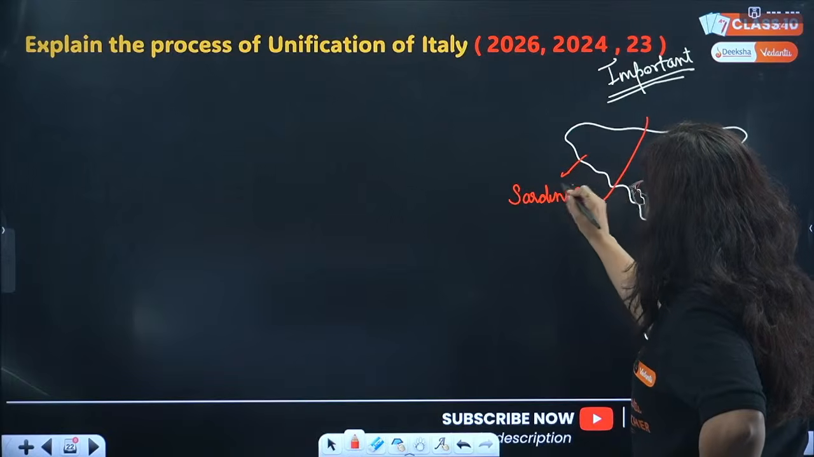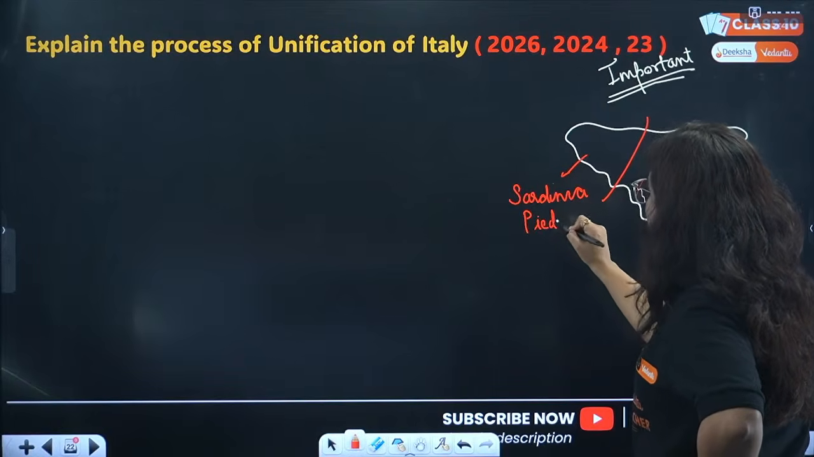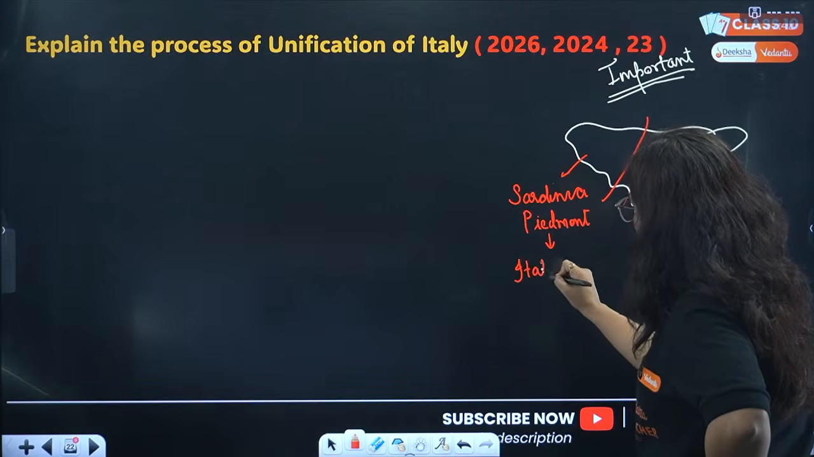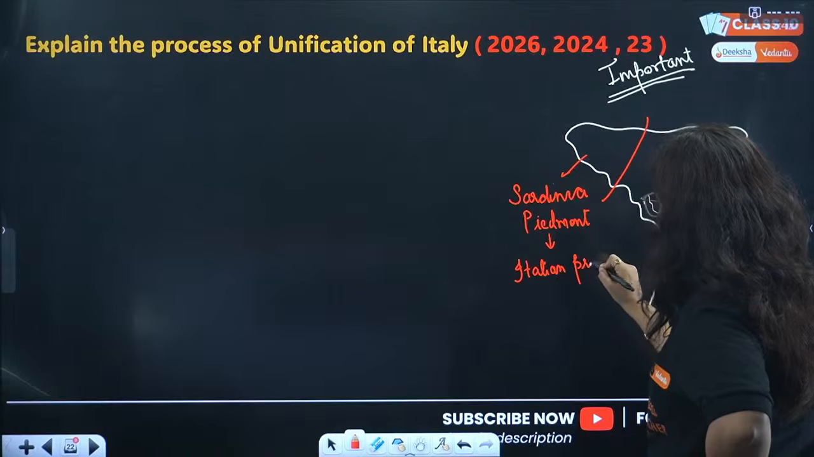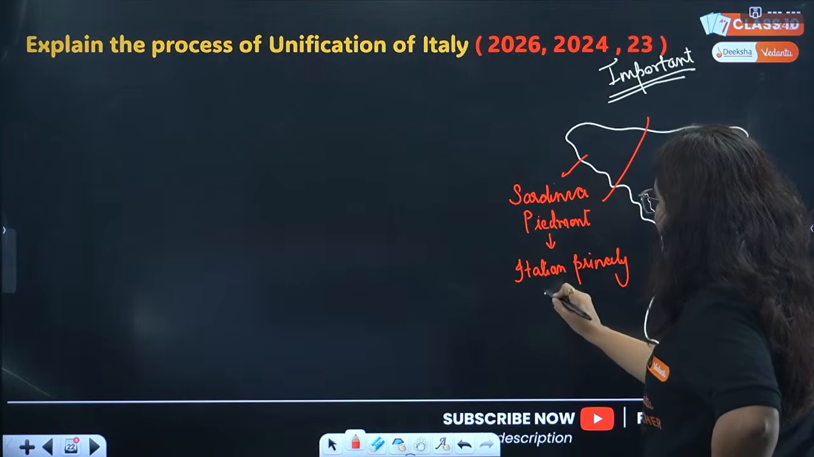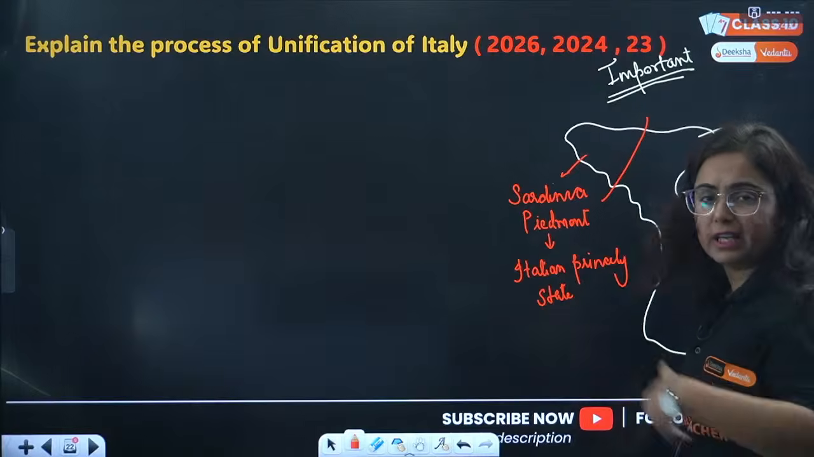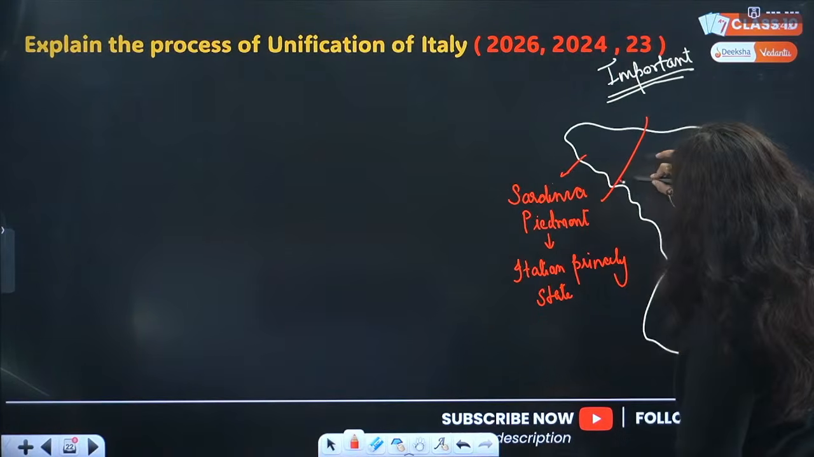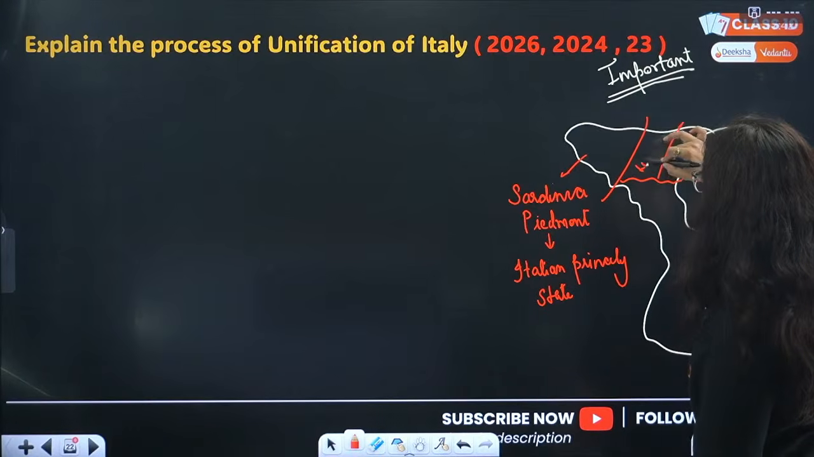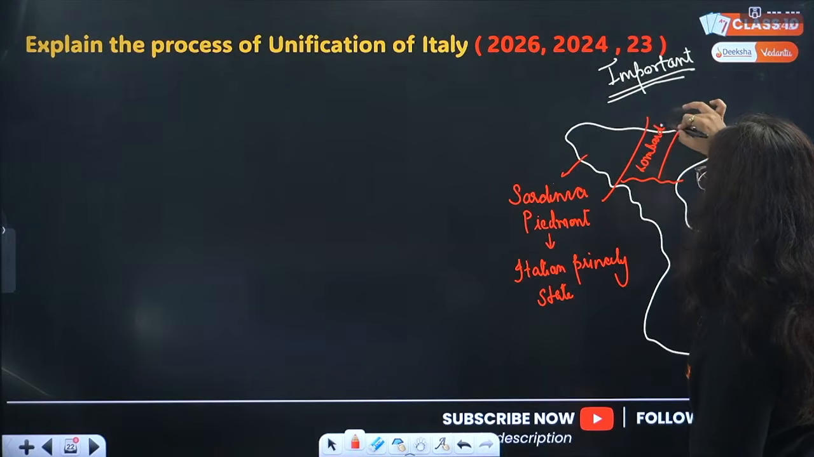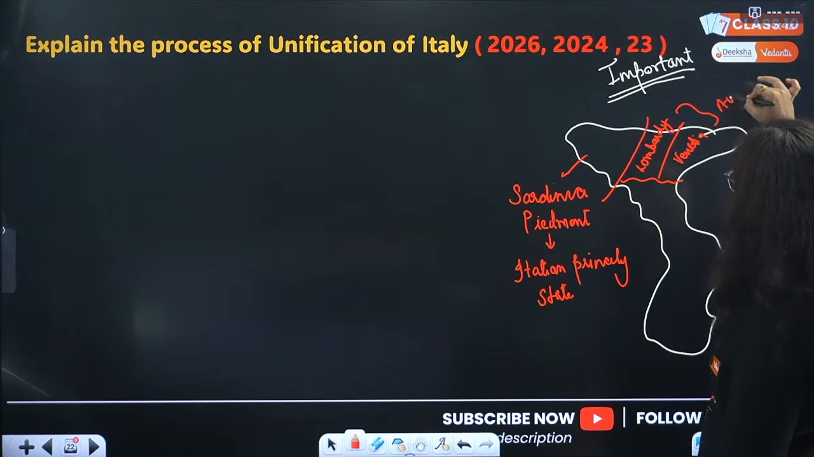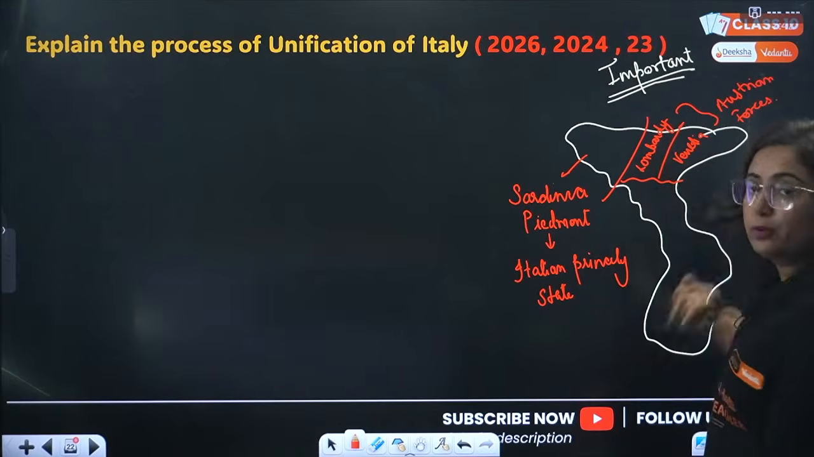Sardinia Piedmont. This region was ruled by Italian princely states. That means a ruler, and the ruler was Victor Emmanuel II. Now, if we see other territories, there was Lombardy, and the other one was Venetia. Now, who was ruling this region? Beta, Austrian forces were ruling this region.